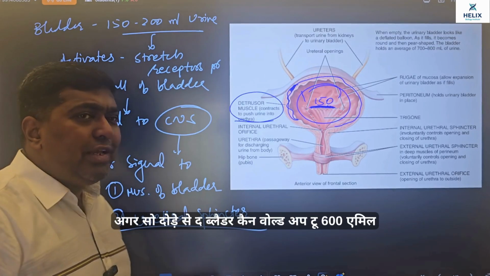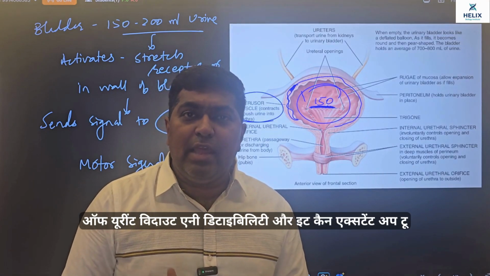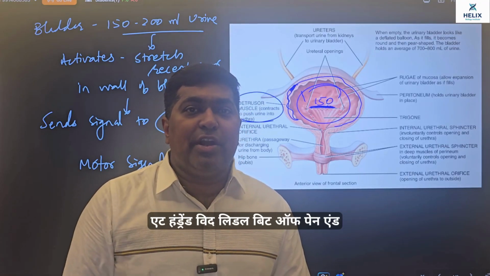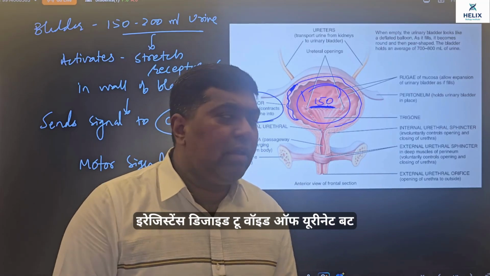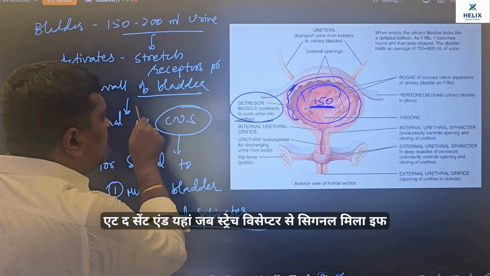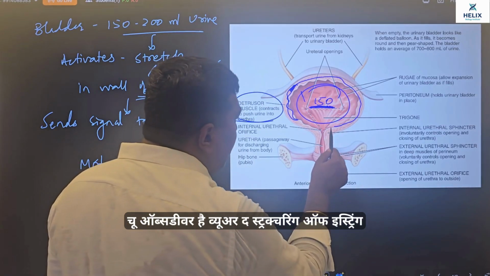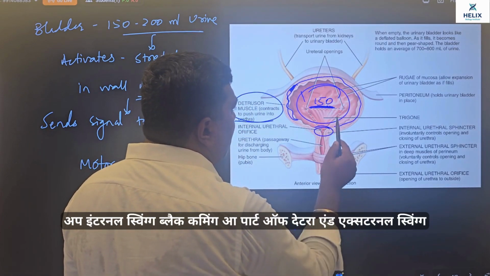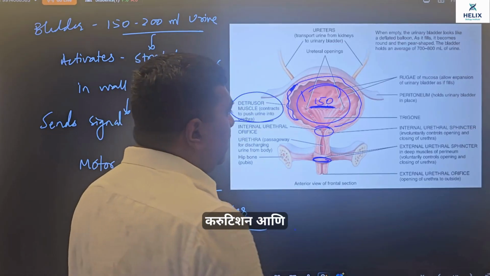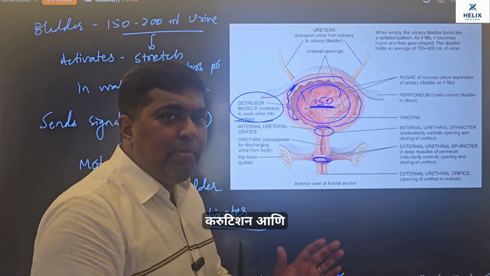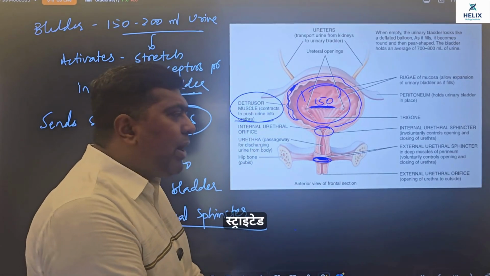Though it is said that the bladder can hold up to 600 ml of urine without any irritability, or it can extend up to 800 with a little bit of pain and an irresistible desire to void or to urinate. At the same time, when the stretch receptor gives the signal, if you observe over here, the internal sphincter becomes a part of the trigone, and the external sphincter is our striated muscle structure. So the internal sphincter will give up at 600 ml, but still the external sphincter will try to hold up to 800 ml.